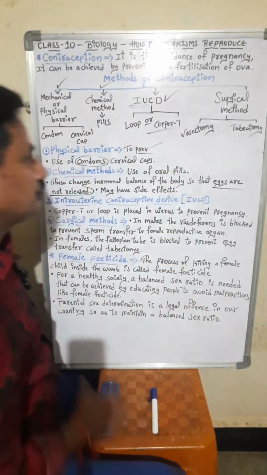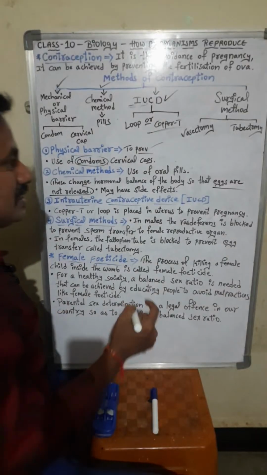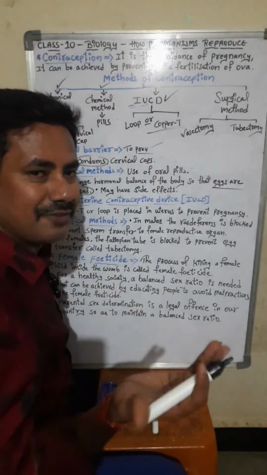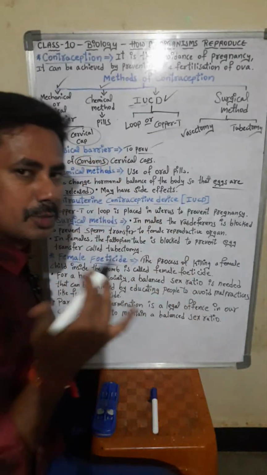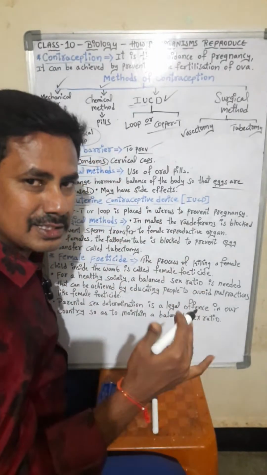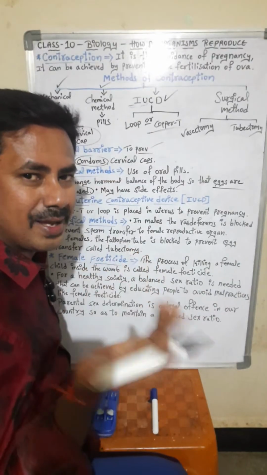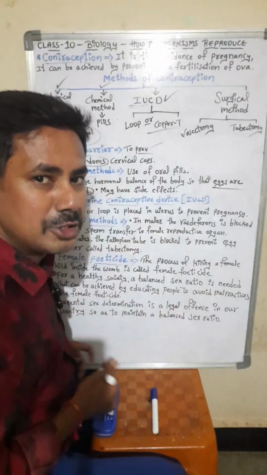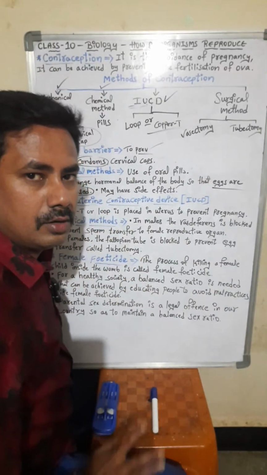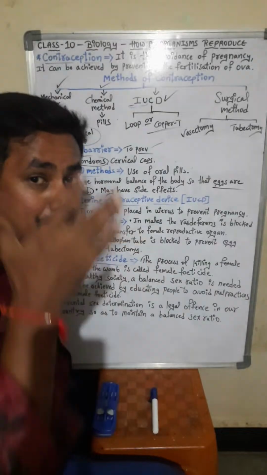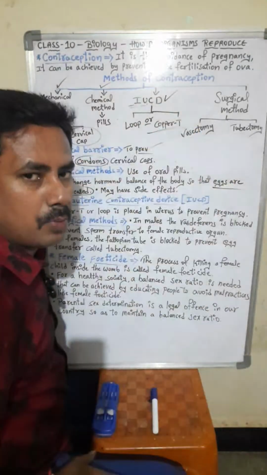Okay, clear? So first one is using condoms or cervical caps. Cervical caps are used by the females and the condoms are used by the males. So by this, the fusion of male and female gametes can be stopped. So this is physical method or mechanical barrier. Barrier means what? Stop, avoid.